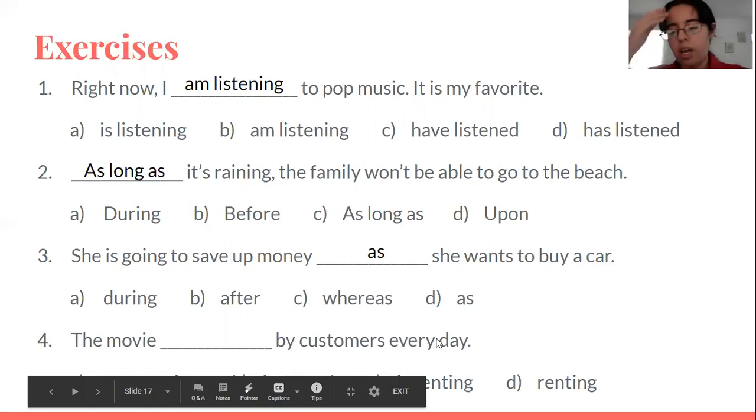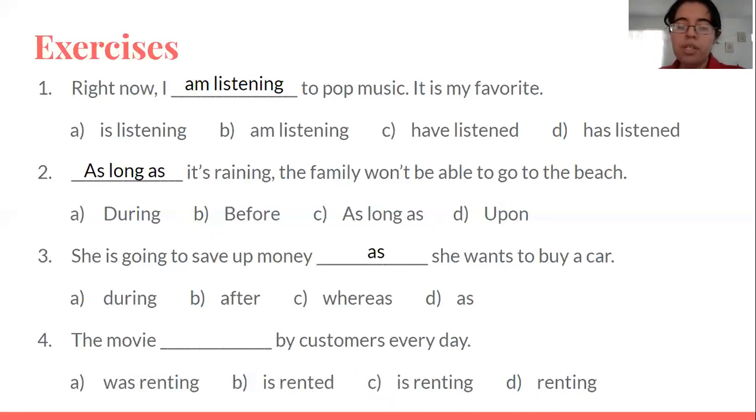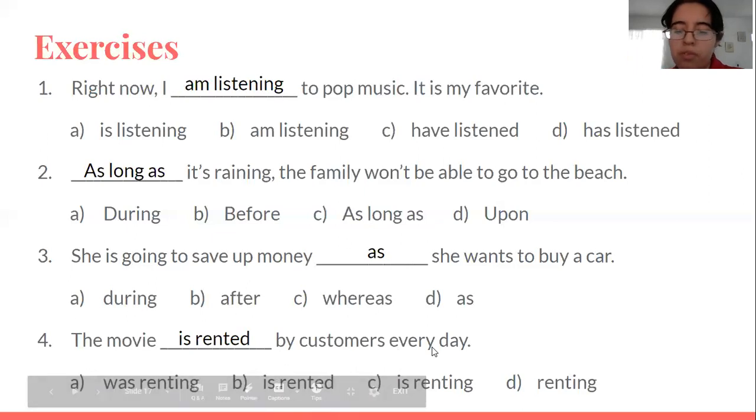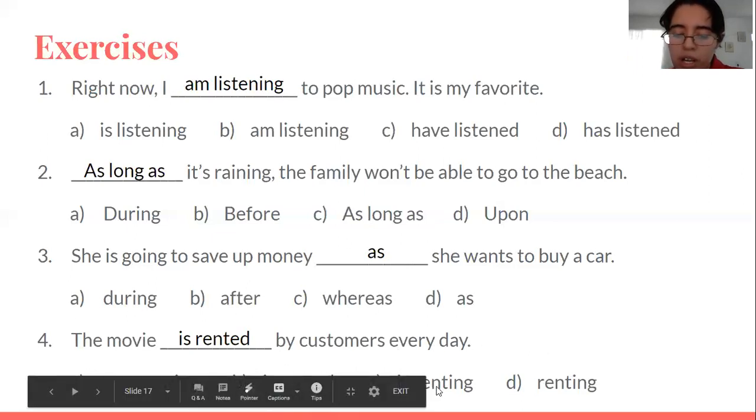So when it's every day, it has to be simple present. So which one is simple present for passive voice? Simple present passive voice would be is rented. The movie is rented by customers every day. So as you can see, we use the process of elimination. So first, which one is not passive voice? So this one's not passive voice. And then I don't think this one's passive voice either. Then we saw every day, so that would be simple present, and we got the right answer. The movie is rented by customers every day.